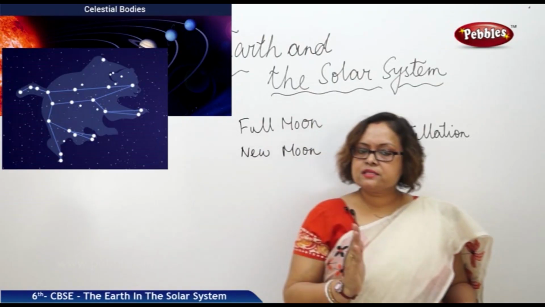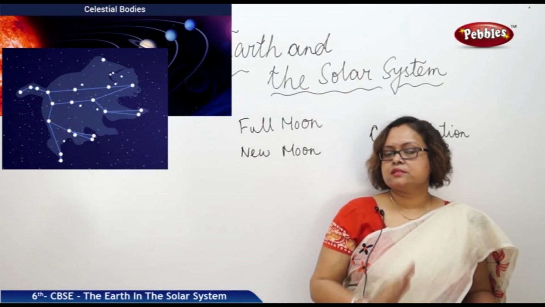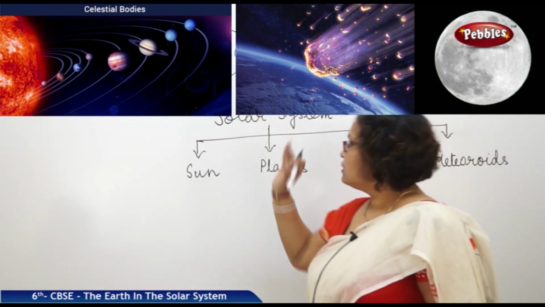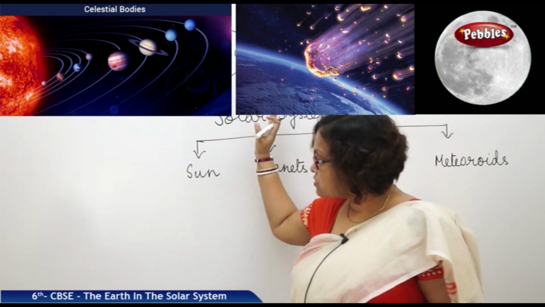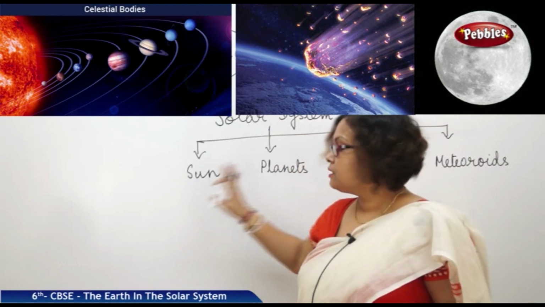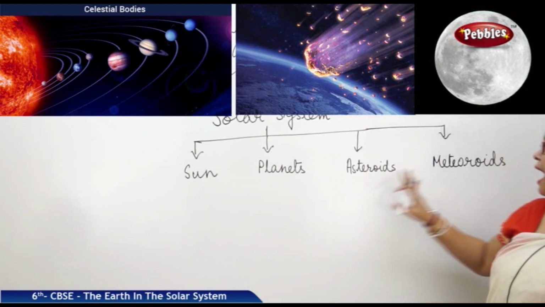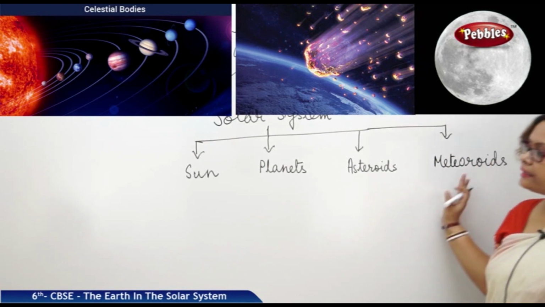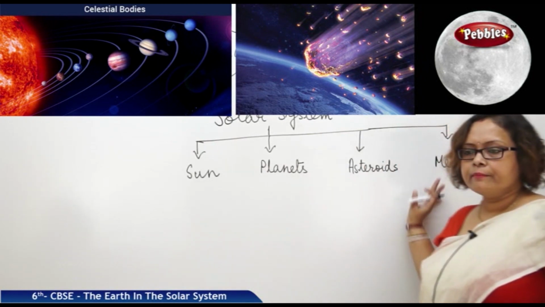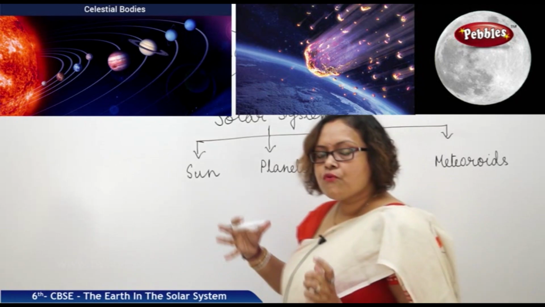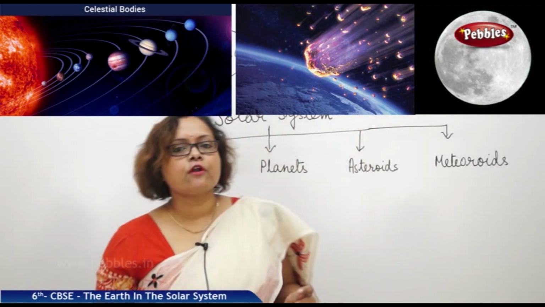Now we will discuss the solar system. Our solar system consists of one sun, 8 planets, many asteroids and meteoroids. Let us discuss each of them individually. The sun, the source of all heat and energy for Earth.